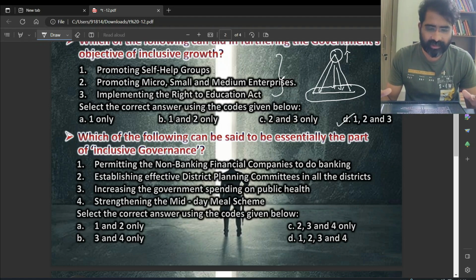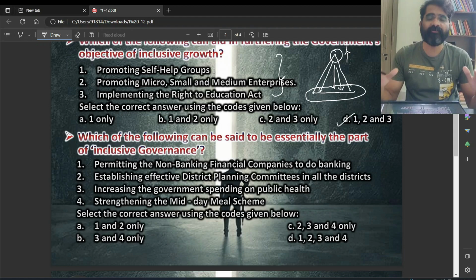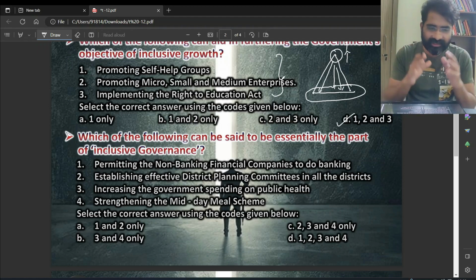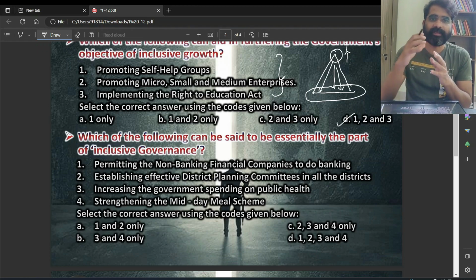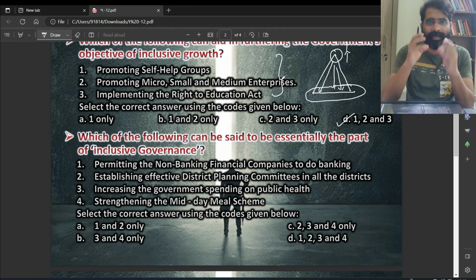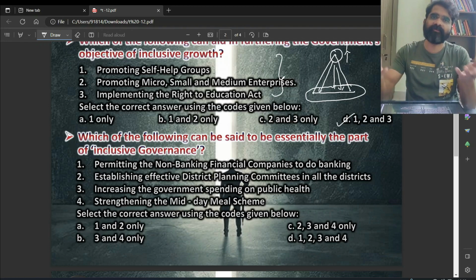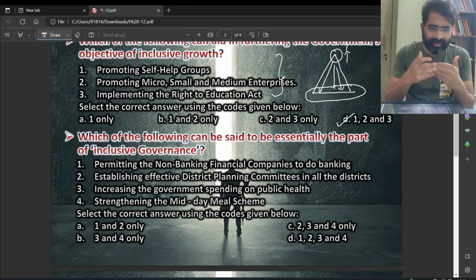Understanding what inclusive governance is also becomes important. Inclusive governance is a participative way of governance where citizens and other stakeholders participate in the decision making process. When we talk about the 73rd and 74th constitutional amendments, giving rights to the panchayats and municipalities, we can look at that also as a part of inclusive governance. So it's a participative approach.